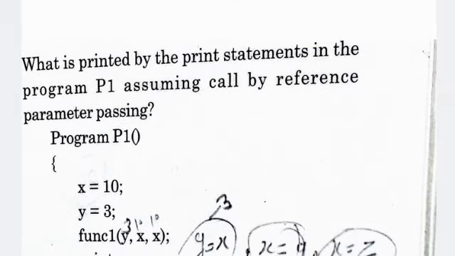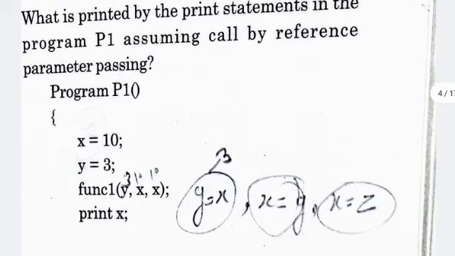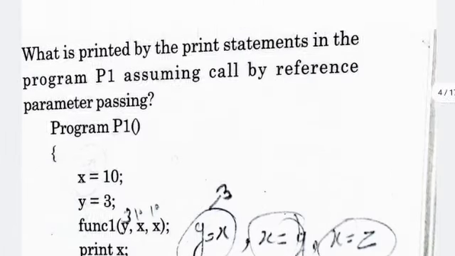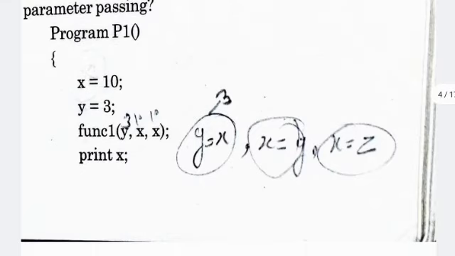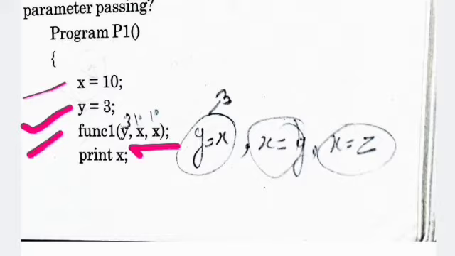Now come to the next question. What is printed by the print statement in the program P1? Assume call by reference parameter passing. So here P1 is given like that and the code is here. The initial value of x is 10 and y equal to 3, and here calling the function f1 with parameters like y, x, x and print the value of x.